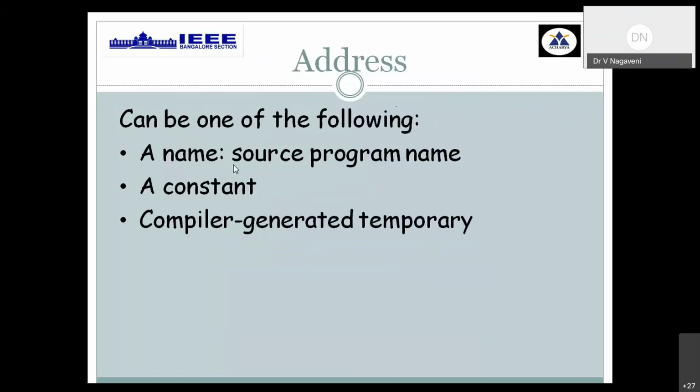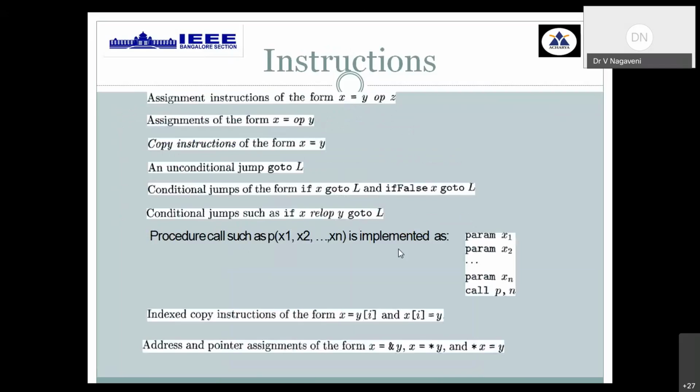What are the ways to store an address? It can be the name of the program, the name of a temporary variable, a constant, or a compiler generated temporary variable. Then what are the different types of instructions supported in 3-address code? It can be a binary instruction, a unary instruction, an assignment instruction, an unconditional jump, or a conditional jump with true or false value, or a conditional jump with some condition with some relation.